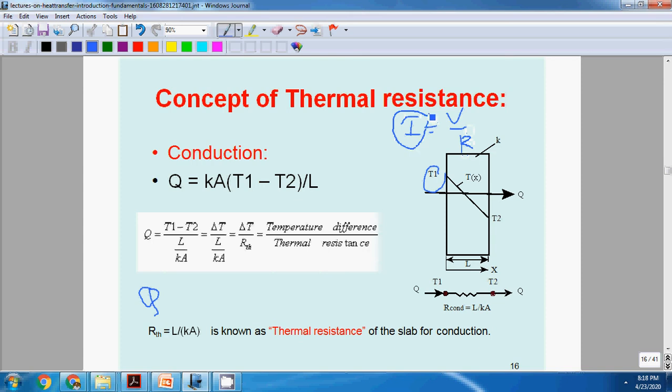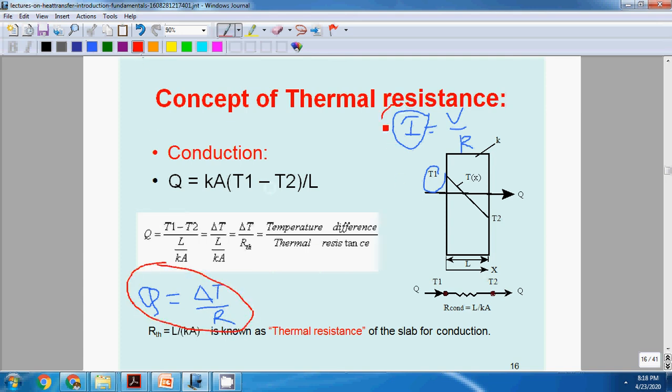In a similar way, if we write the electrical analogy for the thermal heat current, then again we can get it as delta T divided by R.